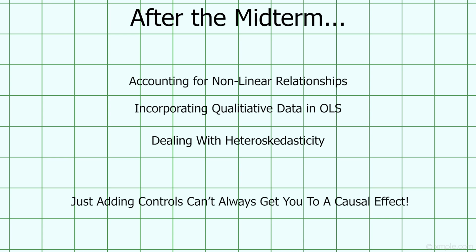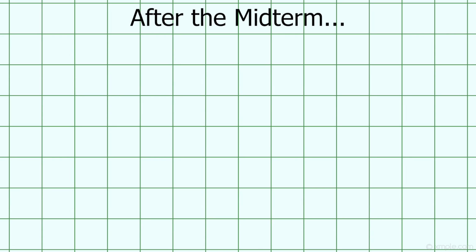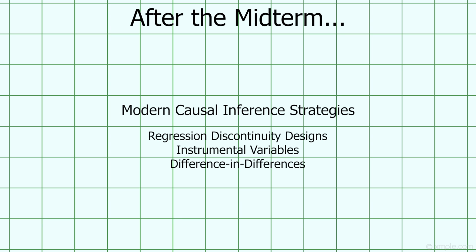We could have an omitted variable that's unobservable, either because it's not in our dataset, or it's difficult or even impossible to quantify, like personality or motivation. We could also have simultaneity bias, a case where x causally affects y, while at the same time y causally affects x. Econometricians have developed techniques that can address these concerns, and they typically use multiple linear regression as a framework to build around. That's a brief preview of what's coming up after the midterm.